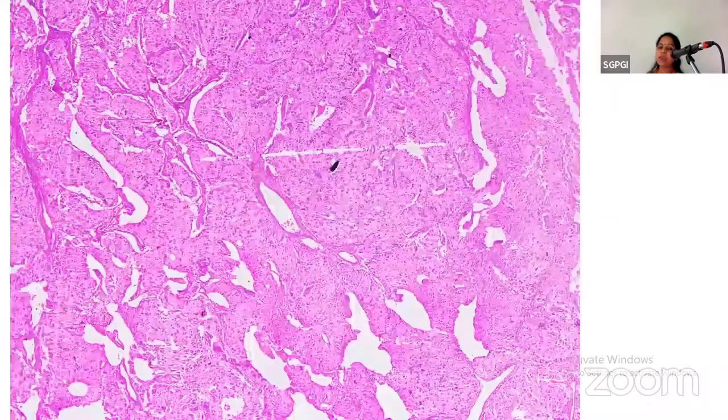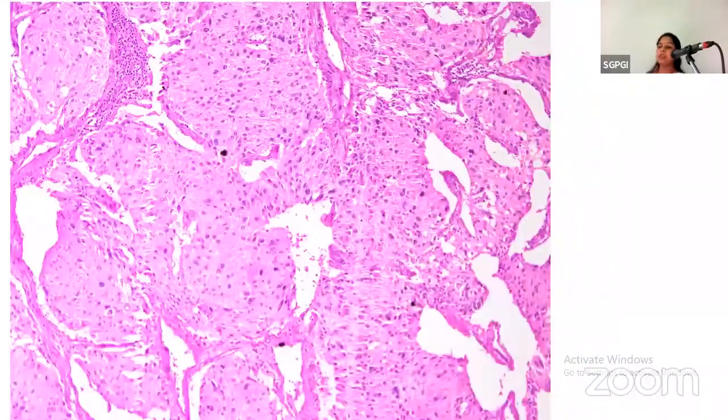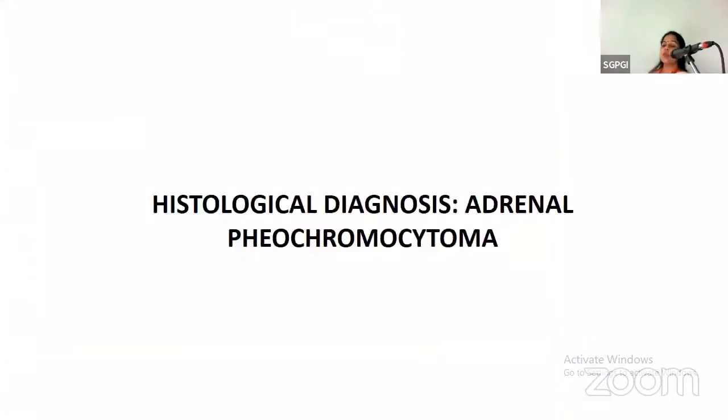On the further higher power view, the appearance was zellballen with well-developed vasculature. On higher power view, the cells were polygonal in shape with moderate to abundant eosinophilic cytoplasm, and at focal areas there were pleomorphic nuclei. Mitosis was very scant. So the histopathological diagnosis was rendered as adrenal pheochromocytoma.